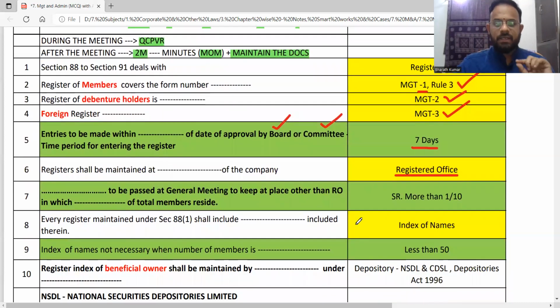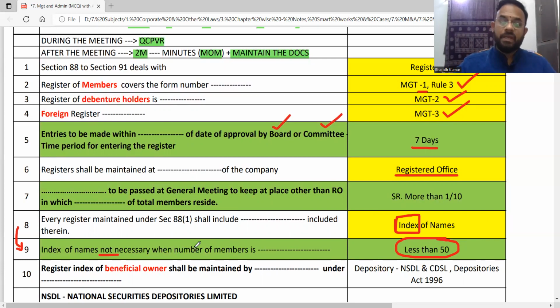Every register maintained under section 88 shall include an index of the names. Will you remember an index for everything? Will you prepare an index for everything? Not necessary. How am I saying this? Because I am connecting 8 with 9. All these concepts would be too much in the study material, and I am breaking it open in an easy way for your better understanding. Index of names is not necessary when the number of members is less than 20; it is enough that you don't maintain a register of it.